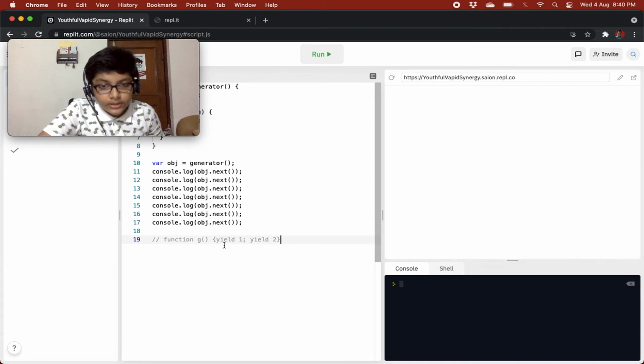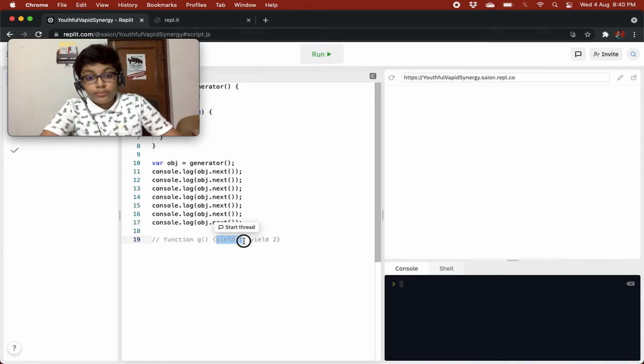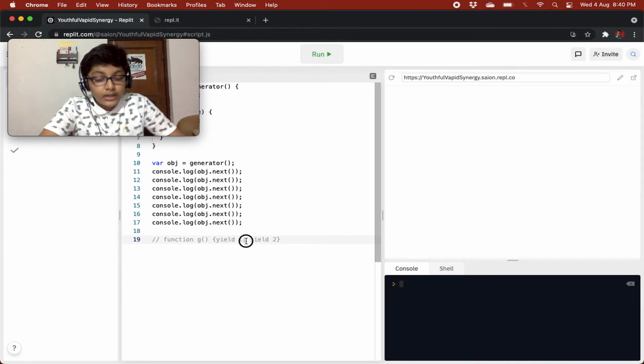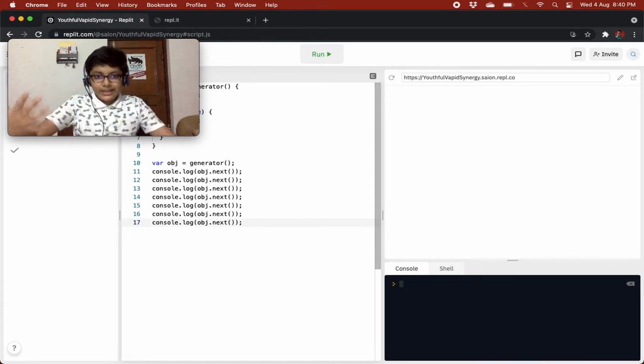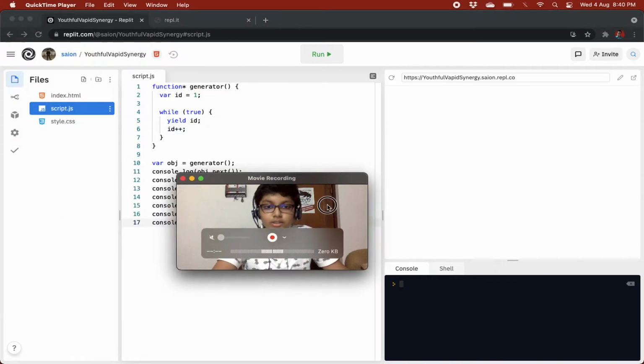So over here it did a yield for when we first did obj.next, and then it left over here, and the next time it came, it started from where it left, but it didn't include this. It included what came after. First when we called object.next, it did all of this. Next time it did all of this. So wherever the generator leaves, from there object.next continues.